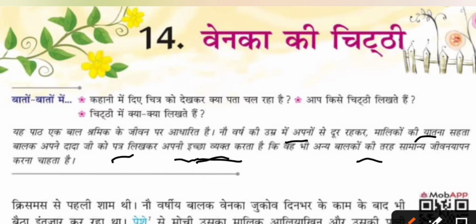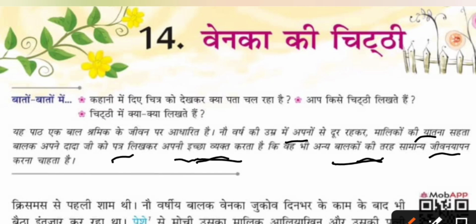And he is saying that like other boys, the normal boys who live with the parents and go to school, he also wants to live that normal life. Jeevan yapan is livelihood, so he wants to live a normal life and he doesn't want to be under someone working as a child laborer. This boy aspires to live a normal life like other children, as children of his age go to school, but he at the same age is enduring the torture of the owner.